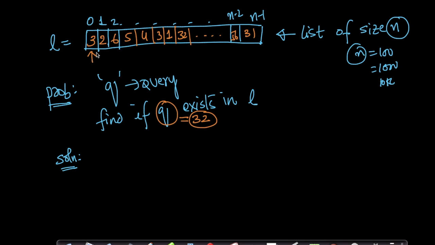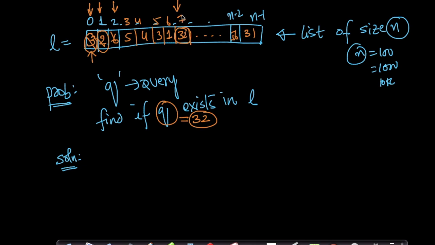It's fairly simple. First I go to the 0th index and I compare 3 with 32. 3 is not equal to 32. So now I go to index 1. 2 is not equal to 32, right? I keep doing this, and at some point I'll come to index 7.